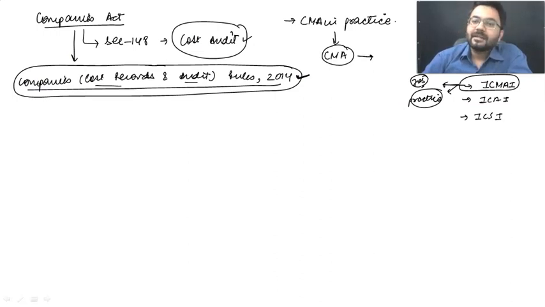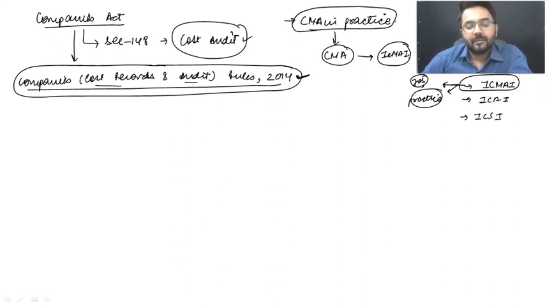you will pay certain membership fees to ICMAI. Then they will enter your name in the register of members. Then you will become a member, and after that you can apply for practice. Both of these things can be done simultaneously also.